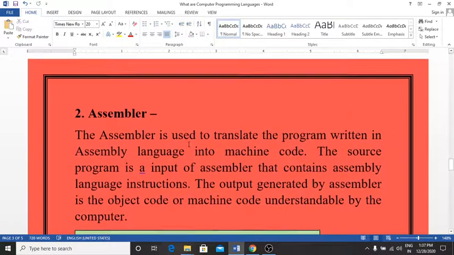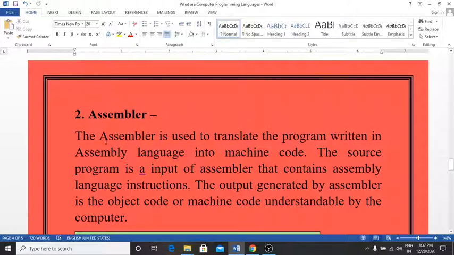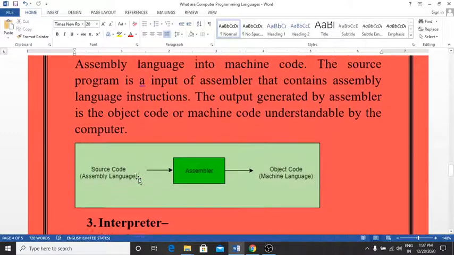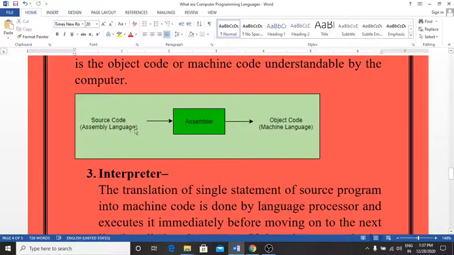Now the second language processor is the assembler. The assembler is used to translate a program written in an assembly language into machine code. A source program that contains assembly language instructions is the input of the assembler. The output generated by the assembler is an object code or machine code understandable by the computer, and this is the pictorial representation of the assembler.